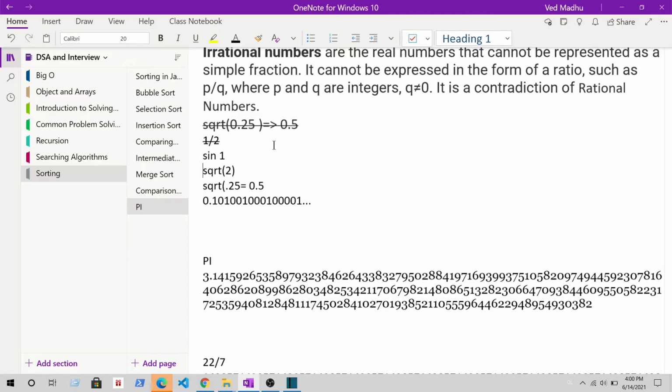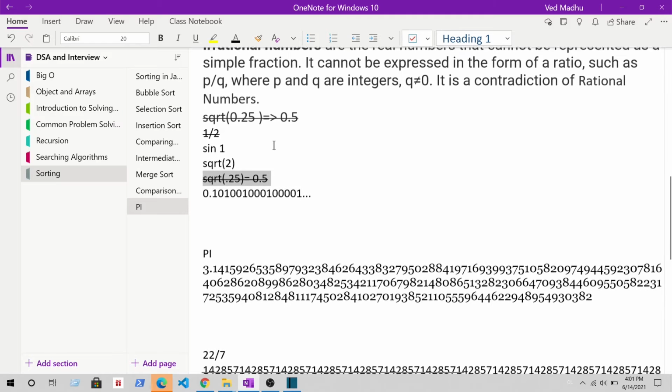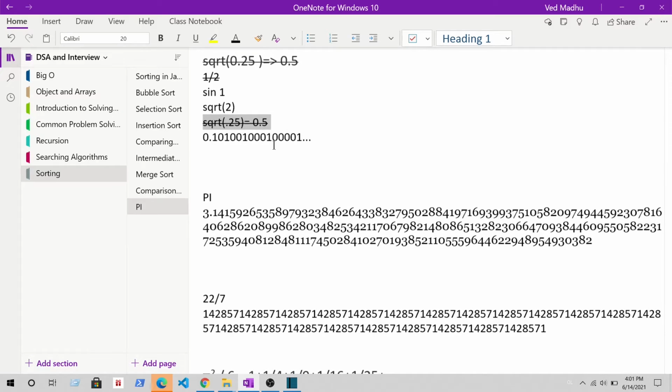Okay, so let's see some examples of rational and irrational numbers. Square root of 2 is irrational. Square root of 0.25, is it a rational number? Yes, because square root of 0.25 is 0.5, so it is not an irrational number, it's a rational number. Another example is 0.10 and it goes to infinity. So we know the pattern, but the pattern doesn't repeat itself, so this number is an irrational number.